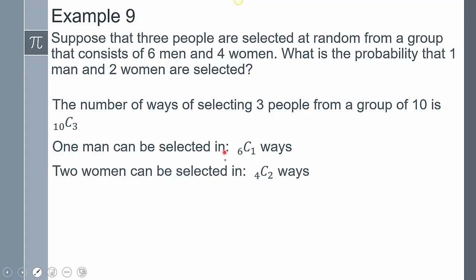Now 1 man can be selected in 6 choose 1 ways, and selecting 2 women can be 4 choose 2 ways. Now the relationship between these two numbers, if we go back to our counting principles, we're going to be multiplying them together. And so the probability is going to be 6 choose 1 times 4 choose 2 divided by 10 choose 3. And then if you simplify that, you're going to get 3 out of 10.